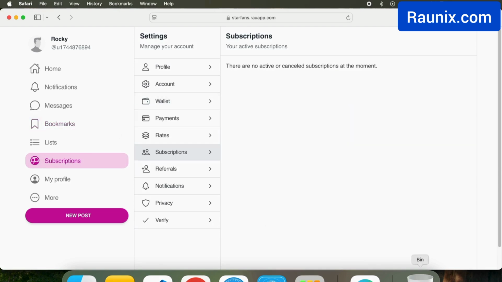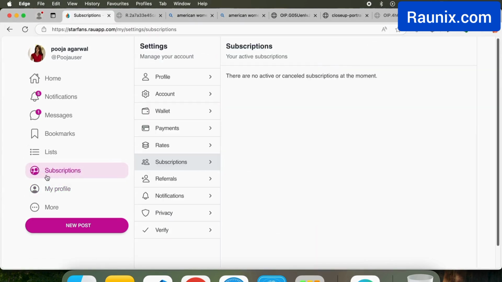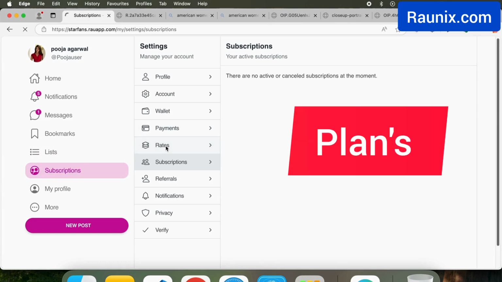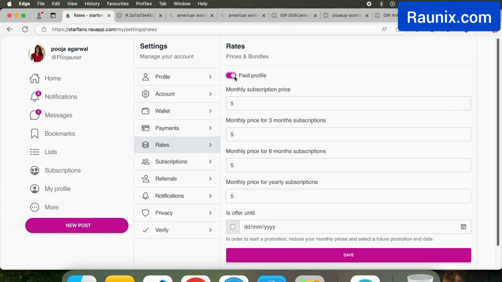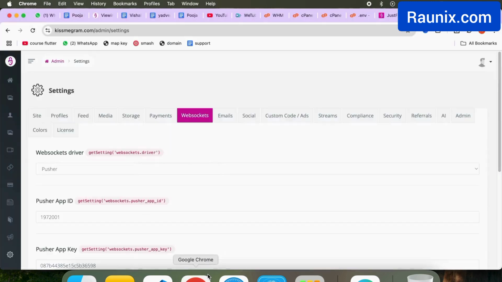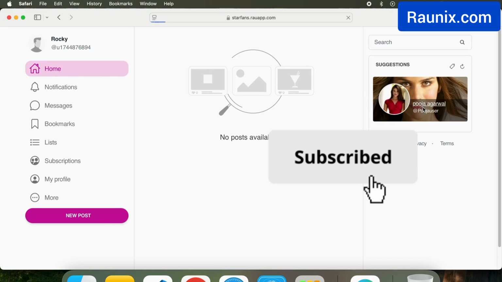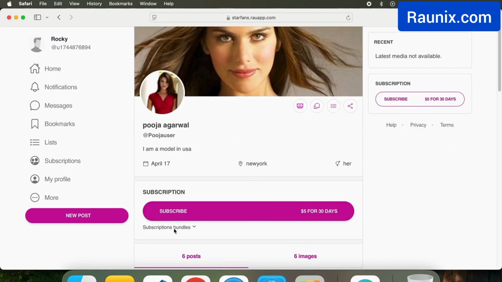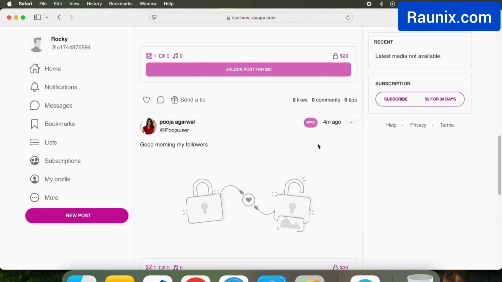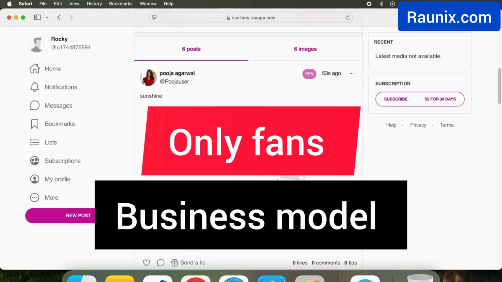And now let's see how you can see all the subscriptions, all the people that have subscribed to you. So let us go to our profile and let us go to our plans. You can see you have an option of a paid profile or a free profile also, where your whole profile is paid. So if somebody wants to come to your profile and see anything like this, they need to subscribe for a 1 month, 3 month, or 6 month plan. And once they subscribe, they can see all your content. And that is how the OnlyFans business model works.